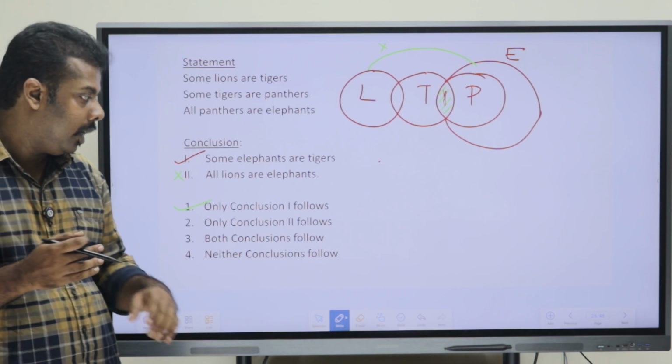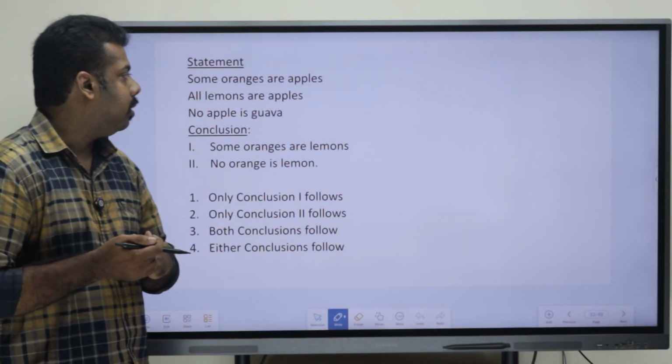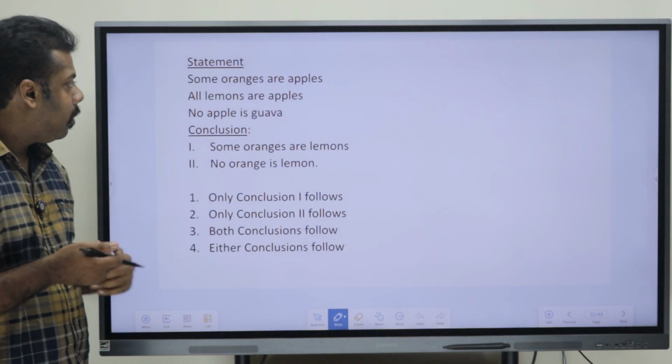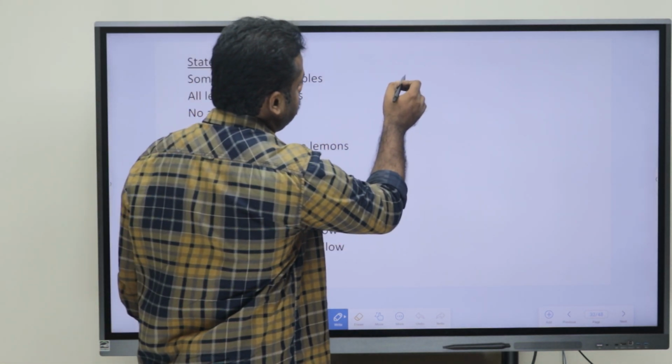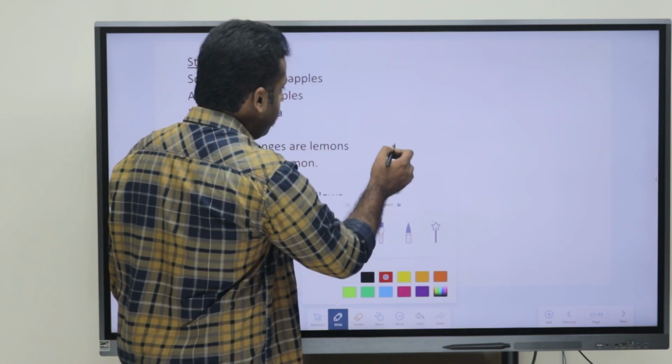So hope that you are getting it, okay. So we can move to the next question now. First we can just draw the Venn diagram. So some oranges are apples, okay. First we can just draw that.